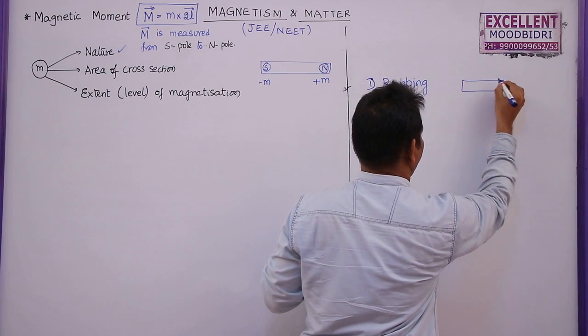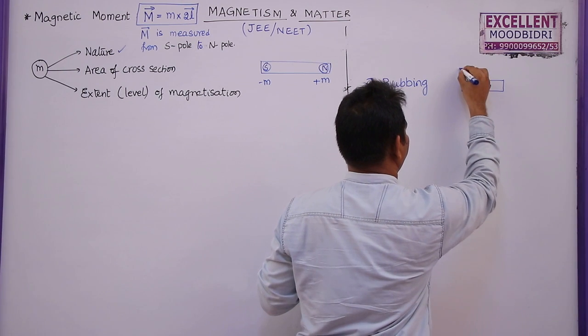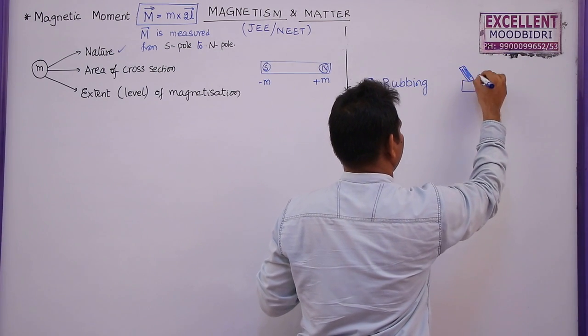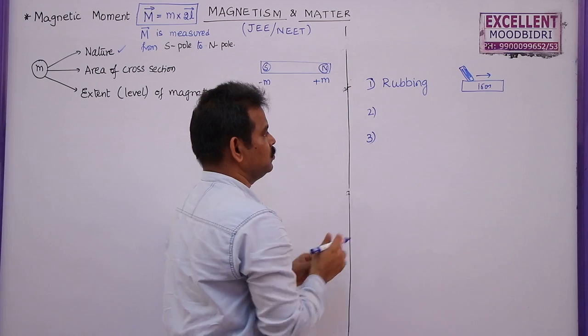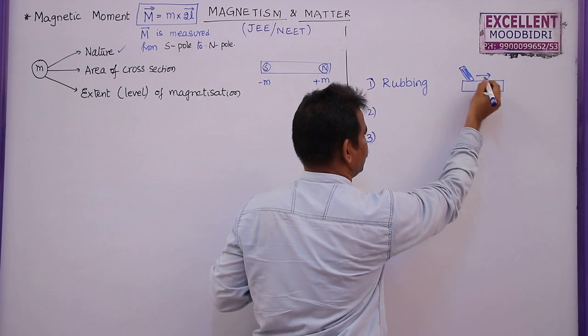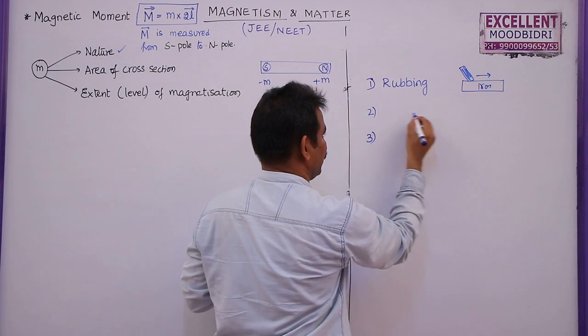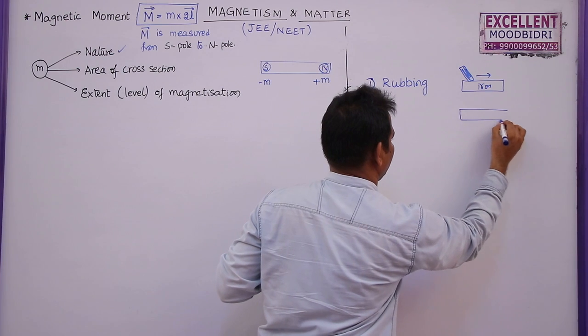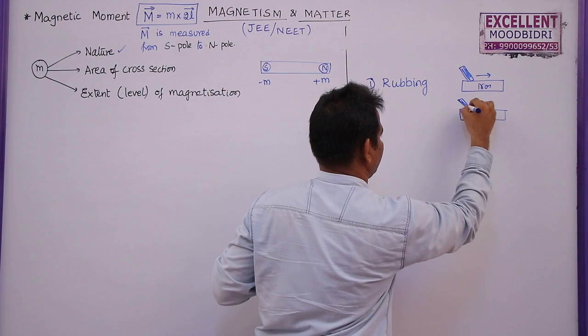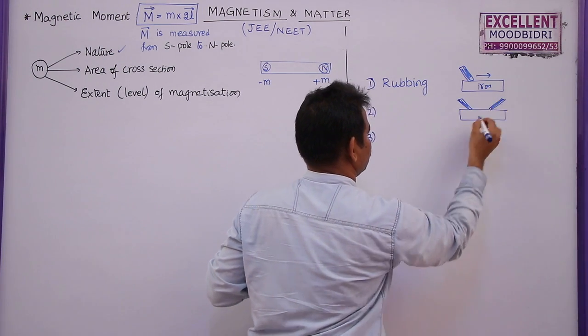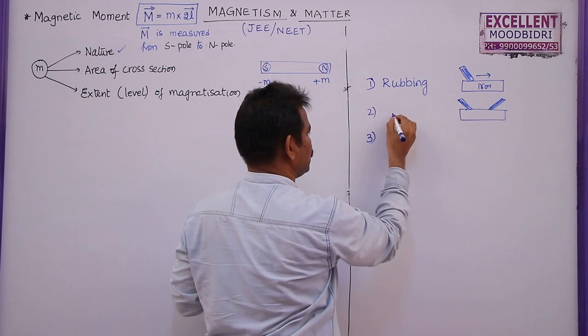This is a iron piece, and if you rub this with a bar magnet in a single direction, this iron piece will become a magnet. Second one, same method, rubbing only, but by using two different magnets.